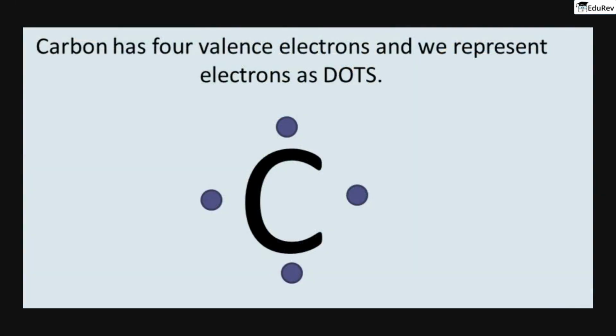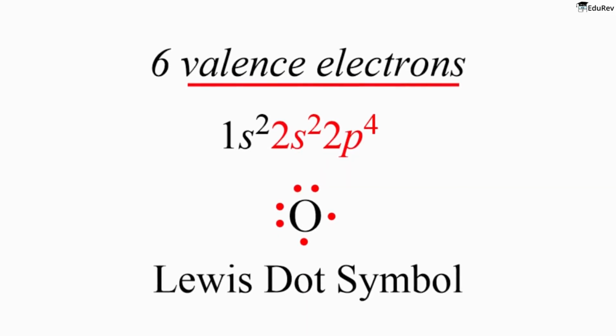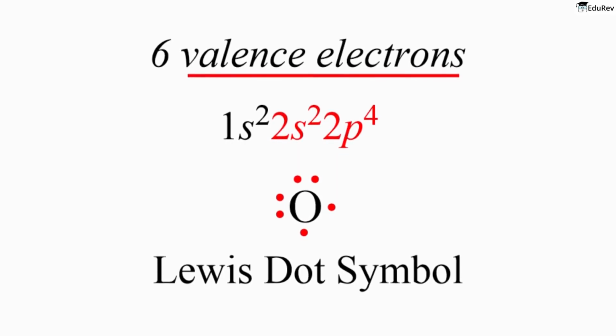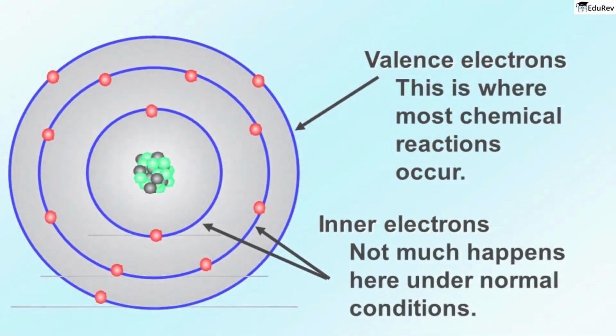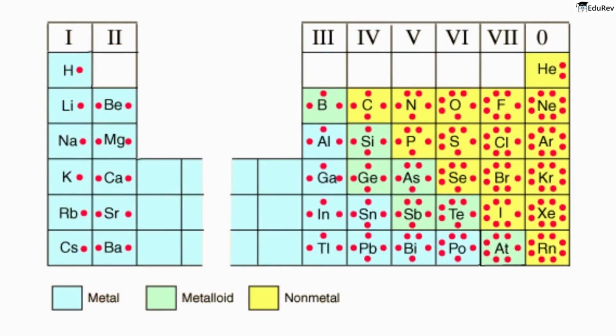For example, the Lewis symbol of carbon depicts a C surrounded by 4 valence electrons because carbon has an electronic configuration of 1s2, 2s2, 2p2. Electrons that are not in the valence level are not shown in the Lewis symbol. The reason for this is that the chemical reactivity of an atom of the element is solely determined by the number of its valence electrons and not its inner electrons. Have a look at some examples of Lewis symbols of different atoms.